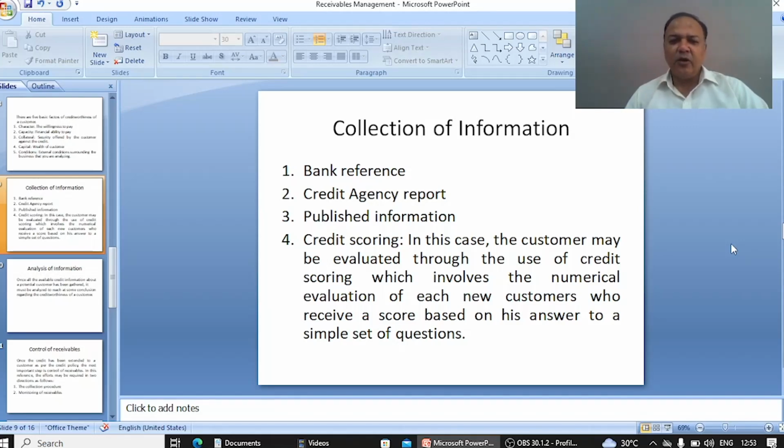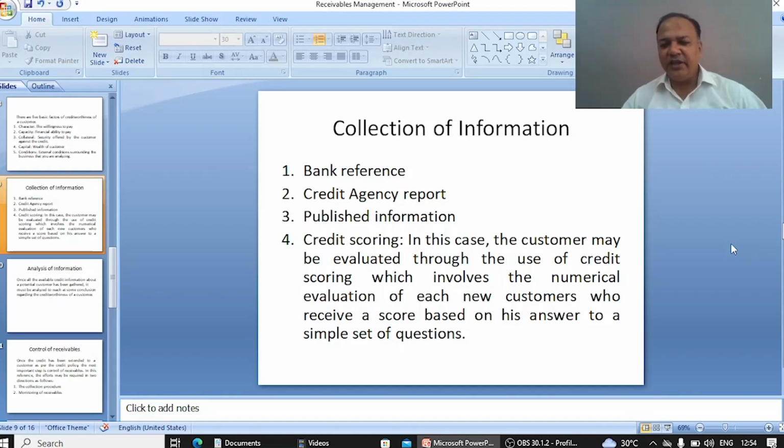Then suppose the organization has the policy that to get any type of credit from the organization, a customer should have a minimum score of around 60 marks.